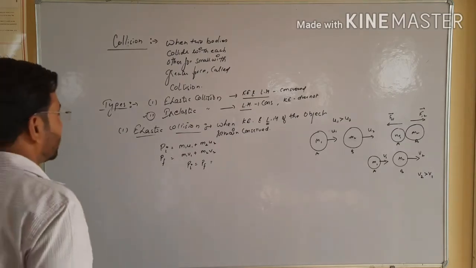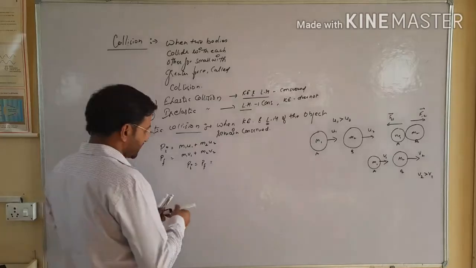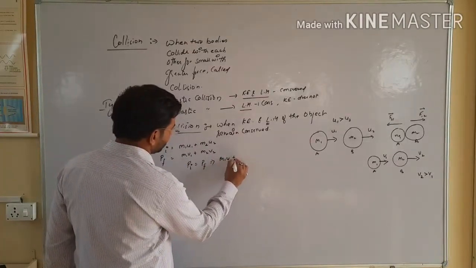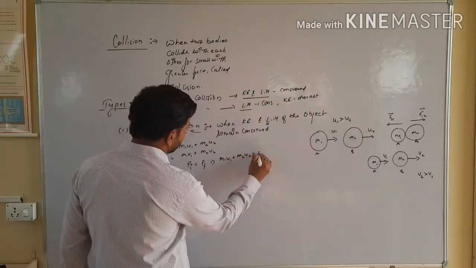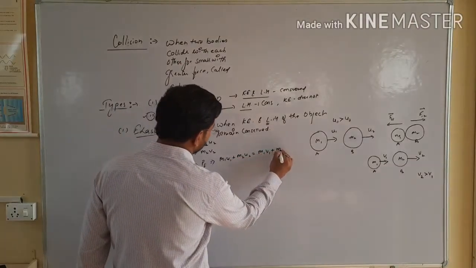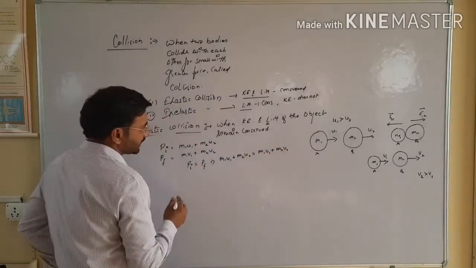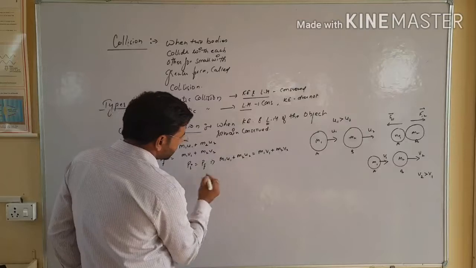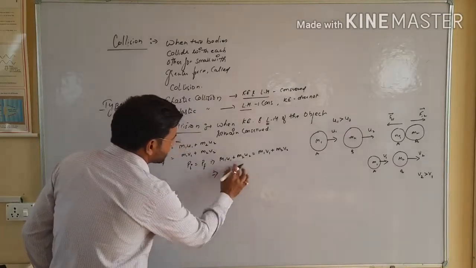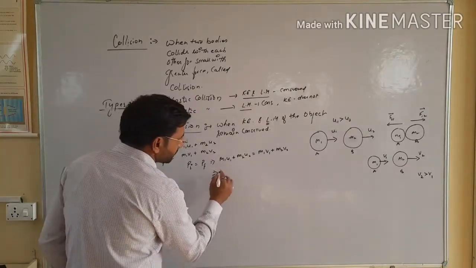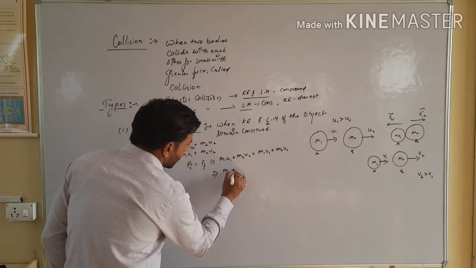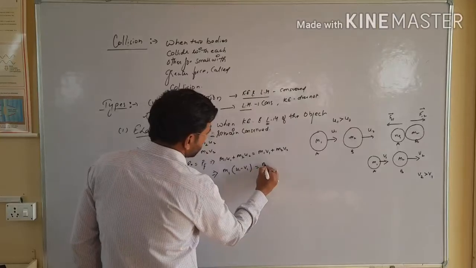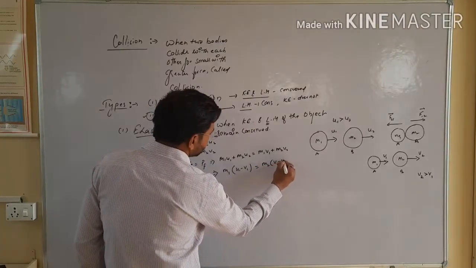as you know Pi is equal to Pf, by this relation we can write m1 u1 plus m2 u2 is equal to m1 v1 plus m2 v2. Now I will rearrange the terms. I will write this relation as m1 (u1 minus v1) is equal to m2 (v2 minus u2).